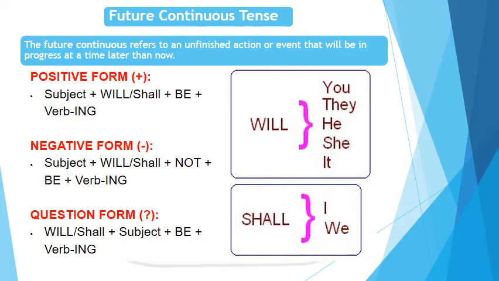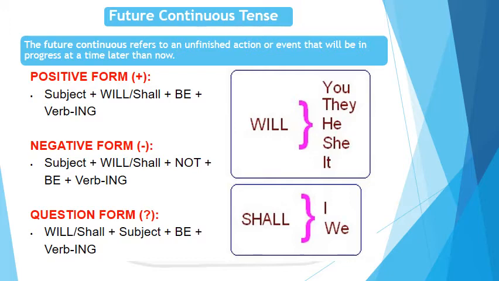What is future continuous tense? Listen to the definition. The future continuous refers to an unfinished action or event that will be in progress at a time later than now. Let's see the construction of future continuous tense.